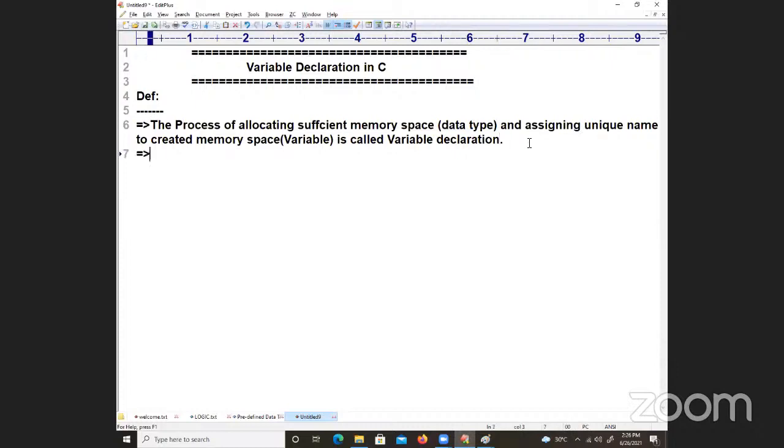Without variable declaration, we can't store the data.